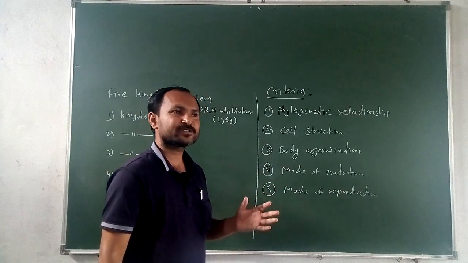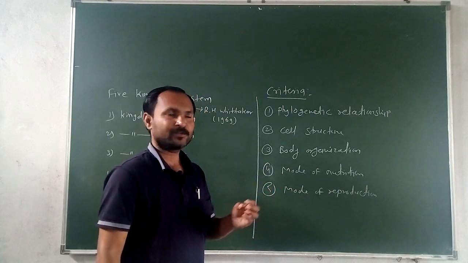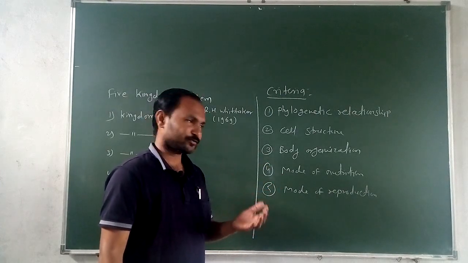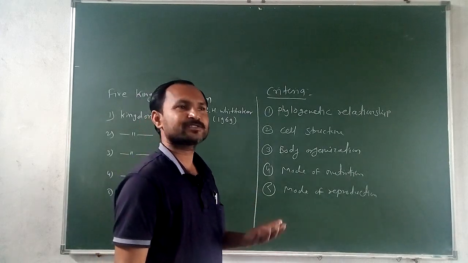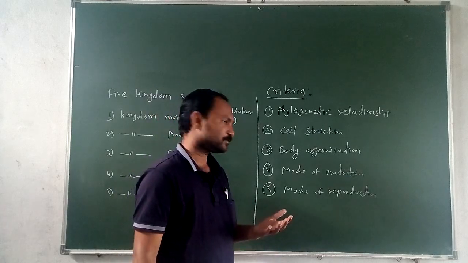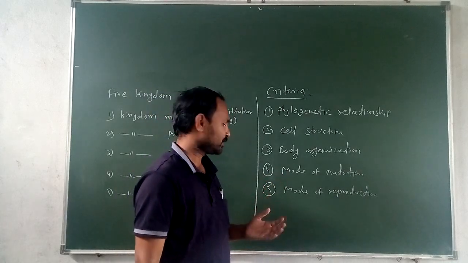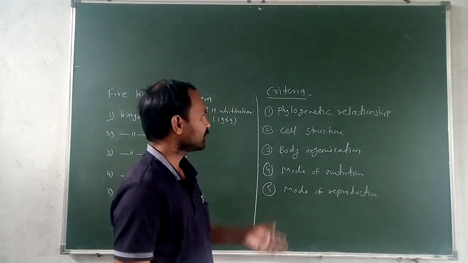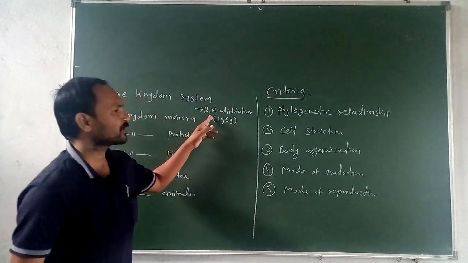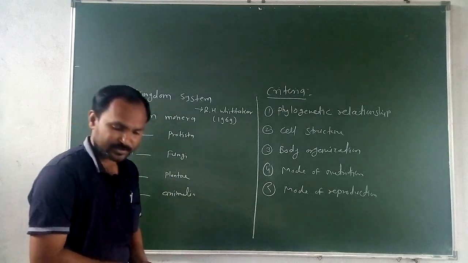Mode of nutrition means how they obtain their nutrition. There are mainly two types, autotrophic and heterotrophic. Heterotrophs can again be classified into saprophytic decomposers. And the fifth, mode of reproduction, whether asexual or sexual reproduction. These are the criteria R.H. Whittaker used to classify such an important system.